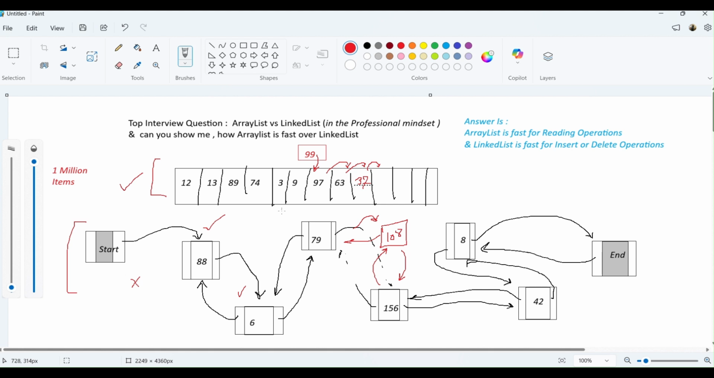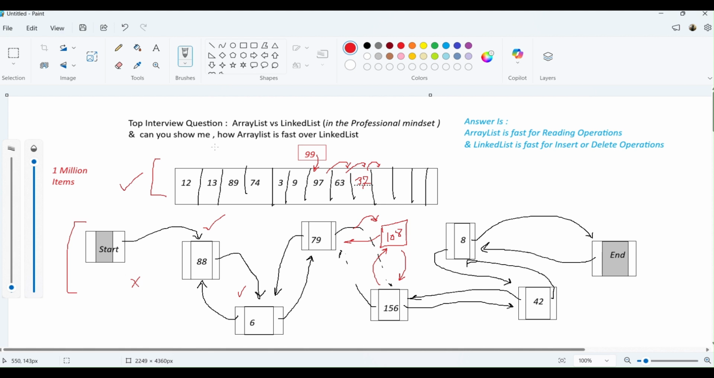So what would be the next thing is that usually I ask, can you demonstrate your understanding, right, that ArrayList is better than LinkedList during the reading operations, or vice versa?